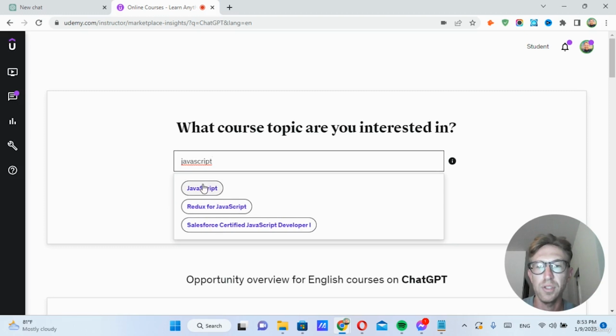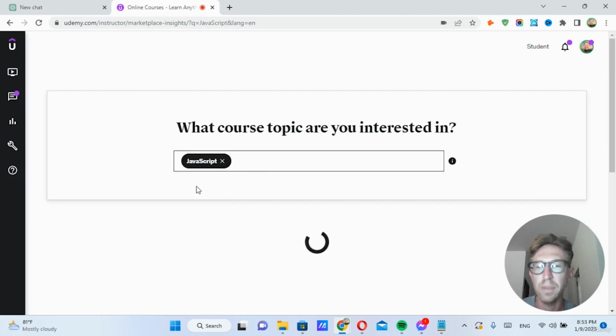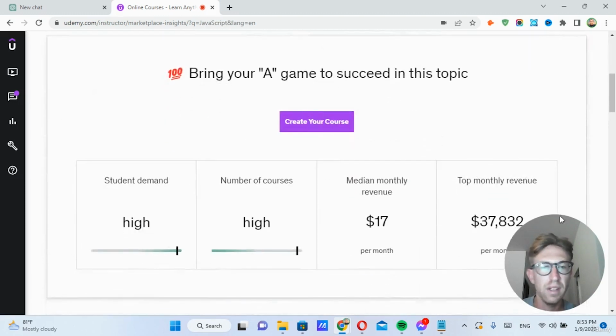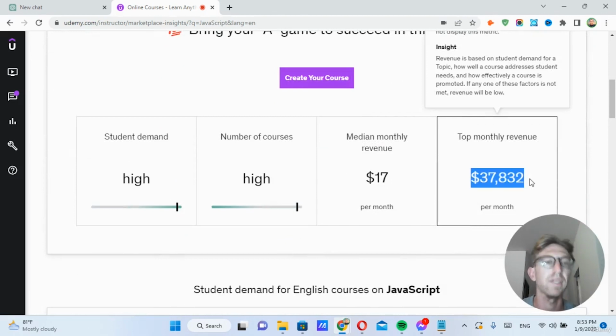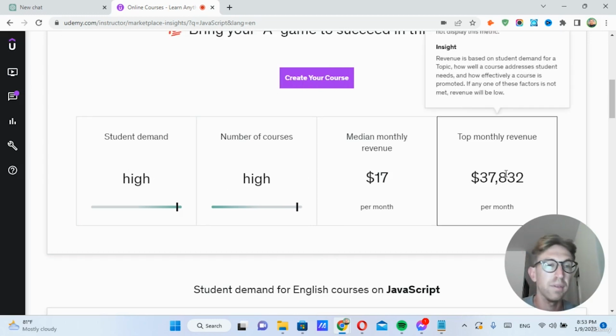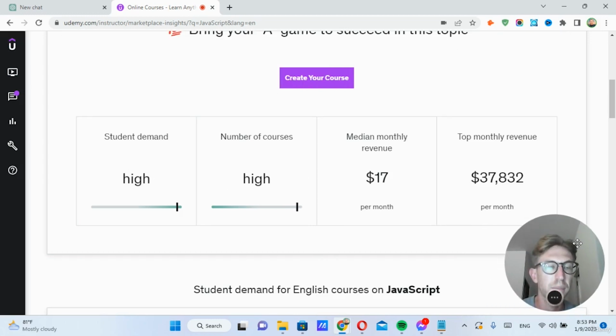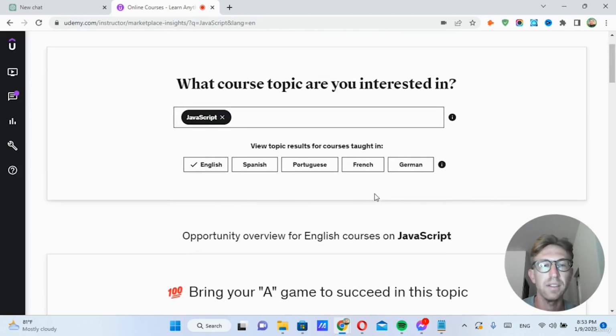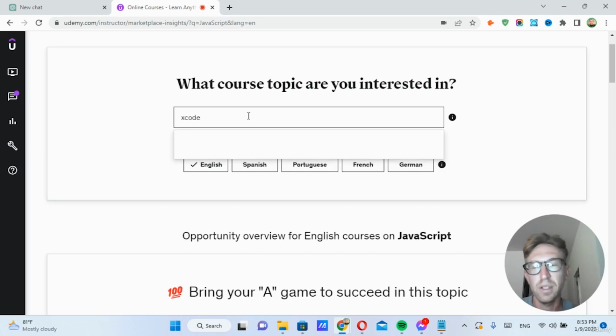If we type in JavaScript, programming is always in high demand. And this one, you're looking at $37,000 per month. Obviously, that's on the high end. But again, you can do very, very well if you have content that people want to watch and lots of reviews on the platform. So let's type in Xcode as another example.